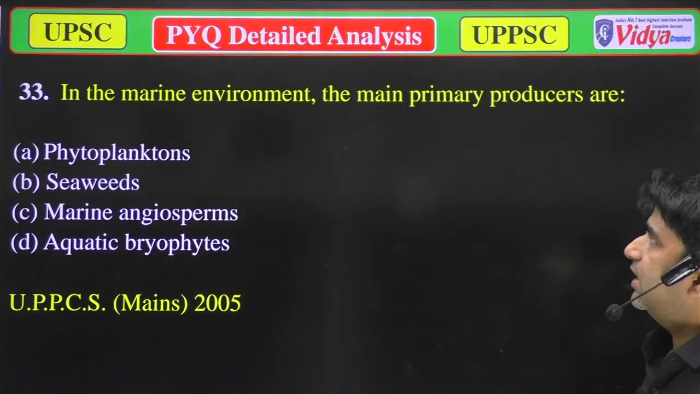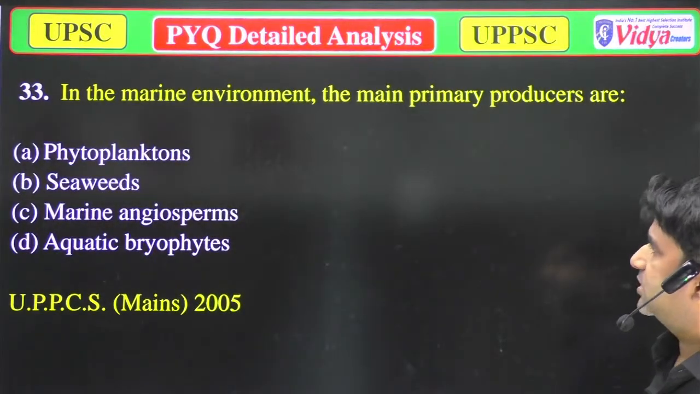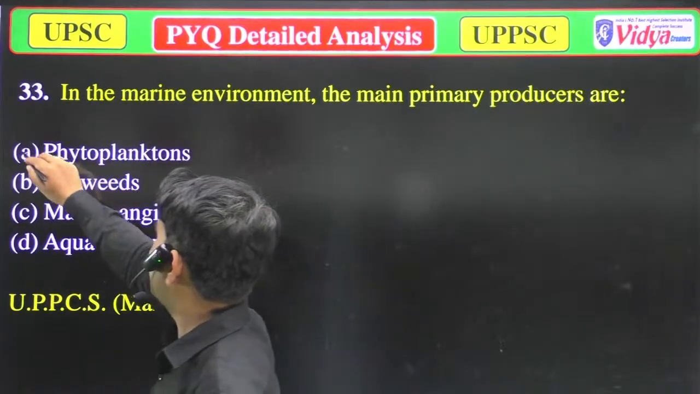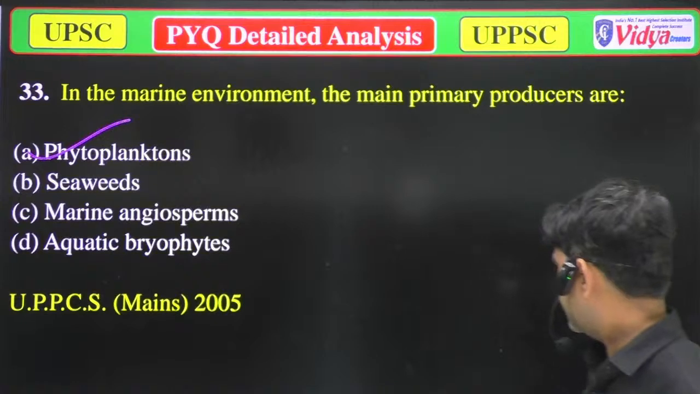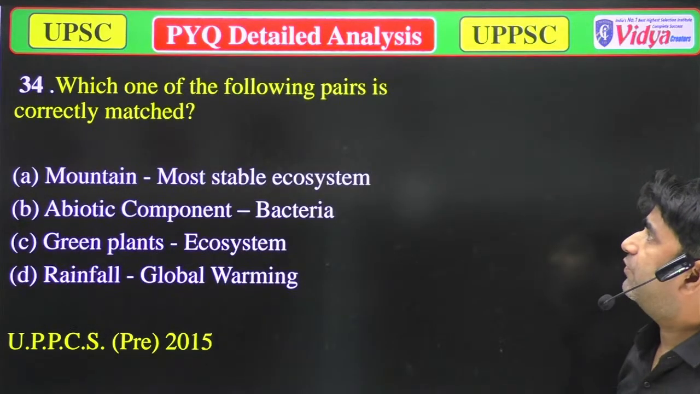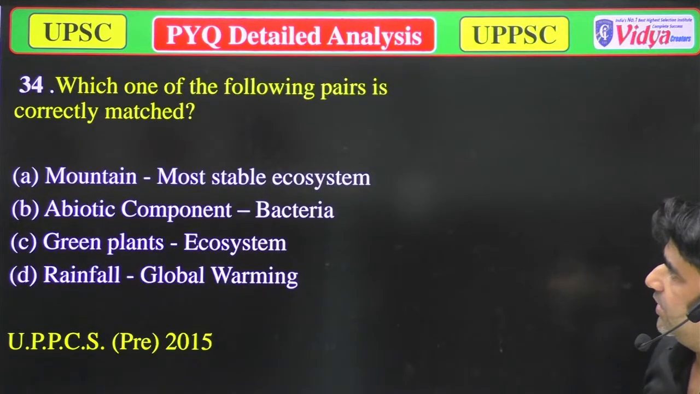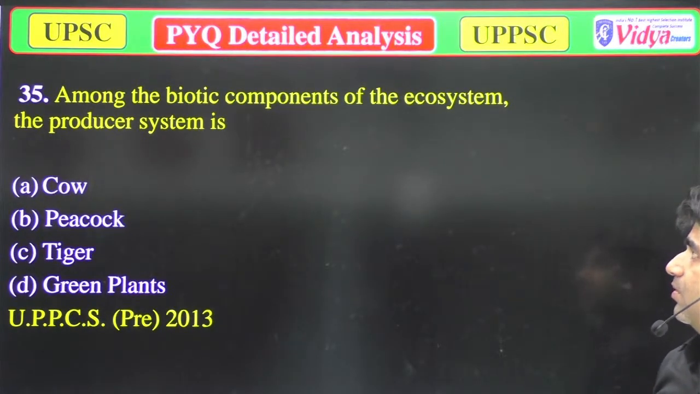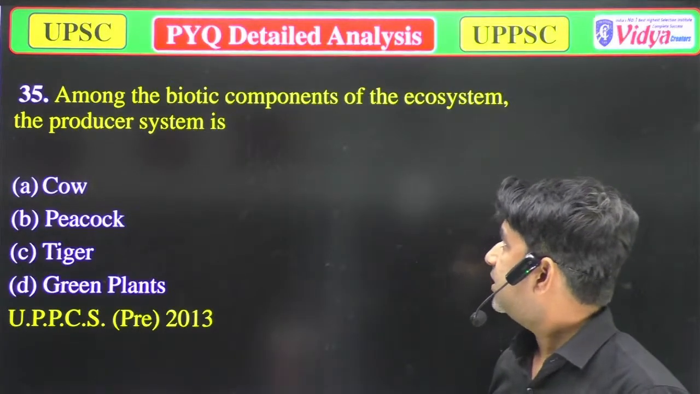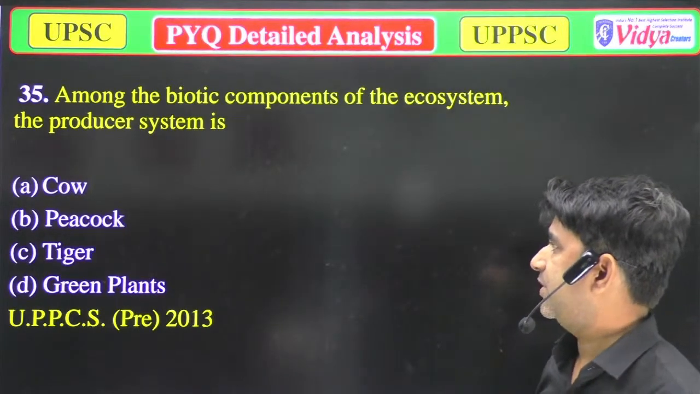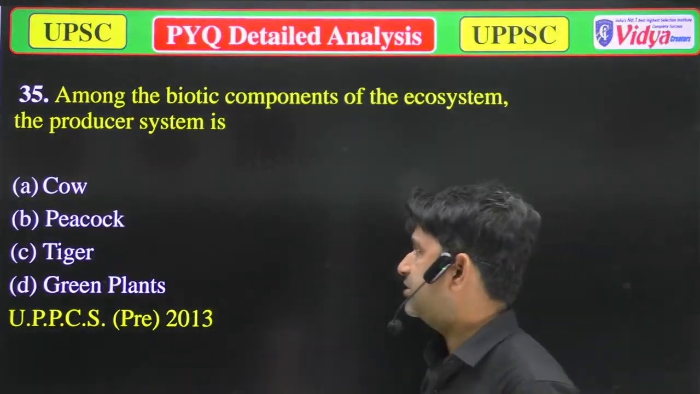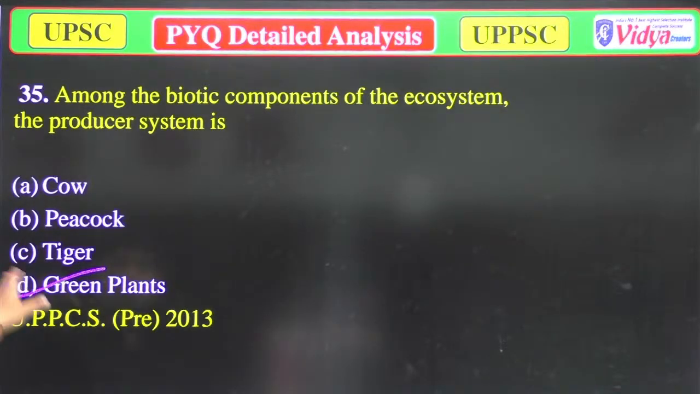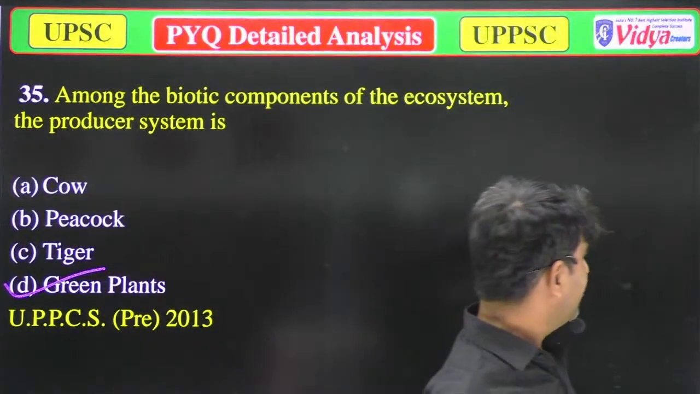Our next question is, in the marine environment, the main primary producers are... I think that question has been repeated earlier. So again, the main producers are phytoplanktons. So option A is correct. Now we will move to the next question. Which one of the following pair is correctly matched? This is again repeating. So now we'll move to the next question. Among the following biotic components, which is the producer? Only green plants are producers. So option D is correct.